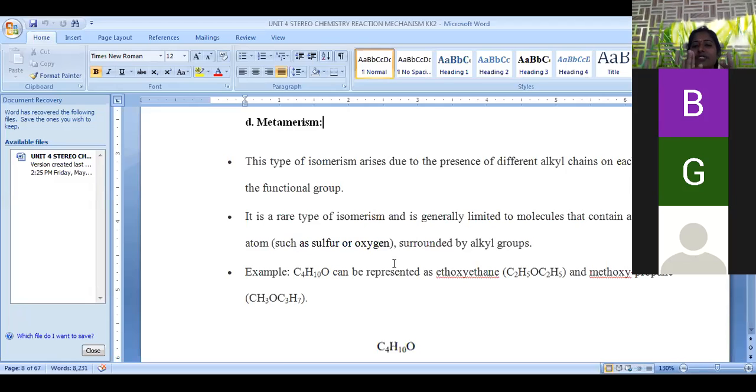Isomerism is broadly classified into 2 types. One is structural isomerism, the second is stereoisomerism. Structural isomerism is again classified into chain isomerism, second is positional isomerism, third is functional isomerism, fourth is metamerism, fifth is tautomerism, sixth is ring chain isomerism.